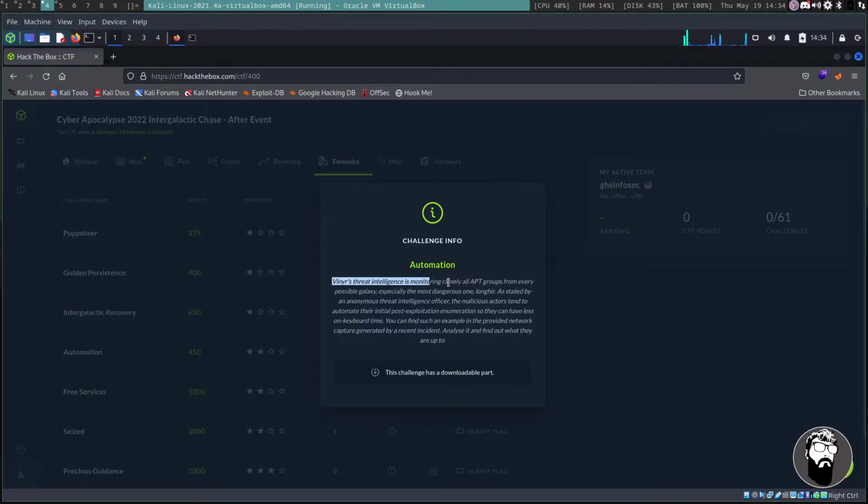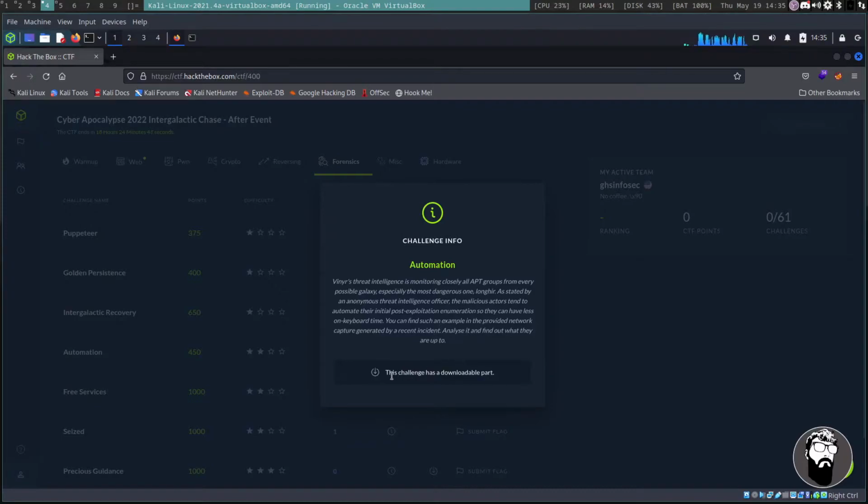It says here that Veneer's threat intelligence is monitoring closely all APT groups from every possible galaxy, especially the most dangerous one. As stated by an anonymous threat intelligence officer, the malicious actors tend to automate their initial post-exploitation enumeration so they can have less on-keyboard time. You can find such an example in the provided network capture generated by a recent incident. Analyze it and find out what they're up to.